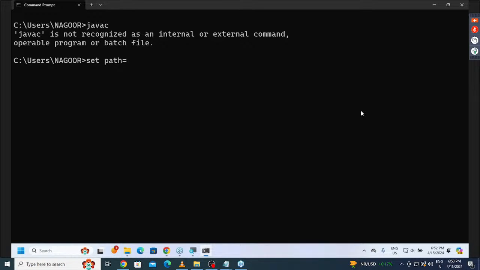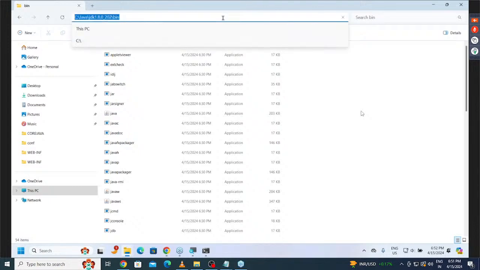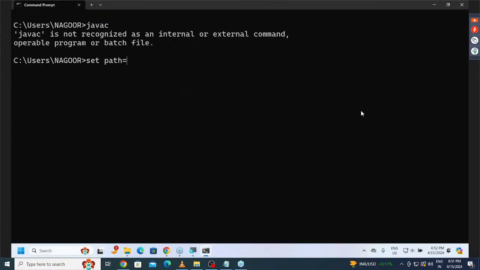Don't type the locations manually. Copy and paste. I have to go to the location where it is available: C, Java, JDK 1.8.0_202, bin. Select it, and it will be provided automatically. Control C. Then come to the command prompt and paste it with Control V. There we are getting it. Enter button. Now we have set the path environment variable.